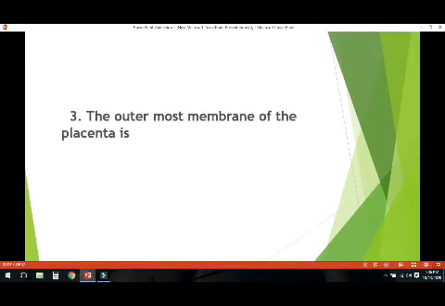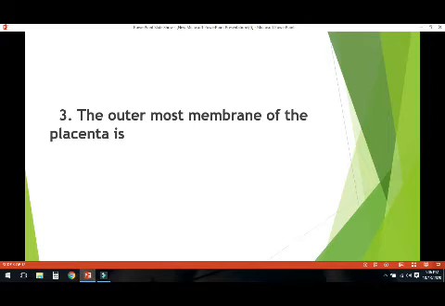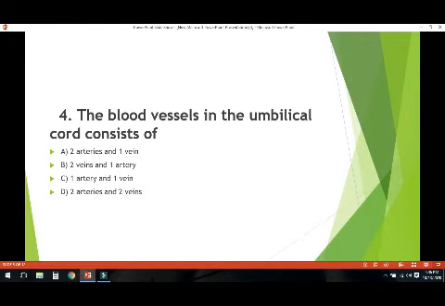Next, question number 3. The outermost membrane of the placenta is amnion, chorion, yolk sac or cotyledons. Right option is chorion, which is the outermost membrane of the placenta. The blood vessels in the umbilical cord consist of 2 arteries and 1 vein, 2 veins and 1 artery, 1 artery and 1 vein, 2 arteries and 2 veins. So right option is 2 arteries and 1 vein in the umbilical cord.